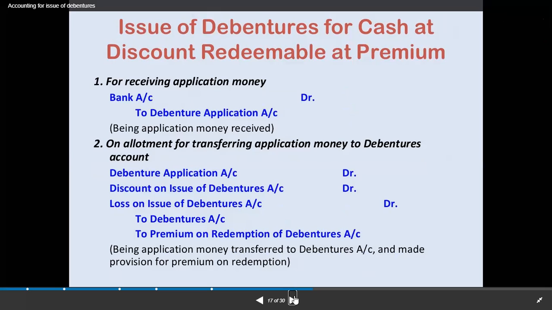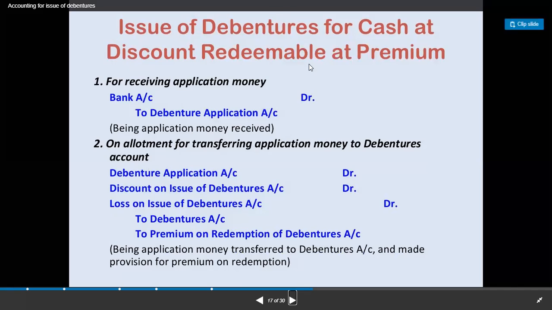At the time of receiving application money, bank account debited to debenture application account. On allotment, for transferring application money to debenture account, debenture application account debited, discount on issue of debenture account debited, loss on issue of debenture account debited to debenture account and premium on redemption of debenture account.